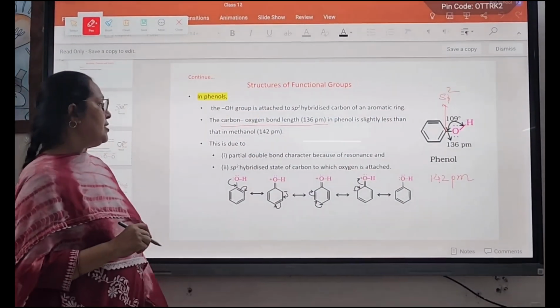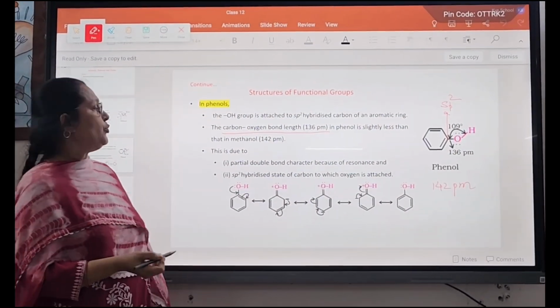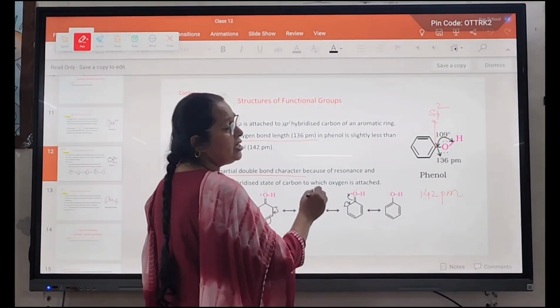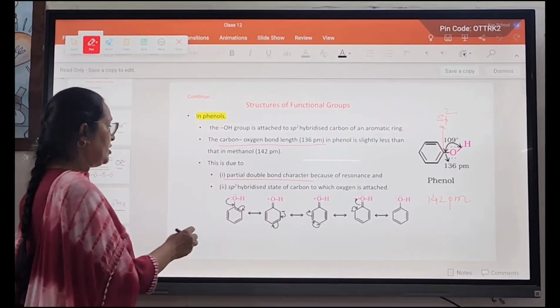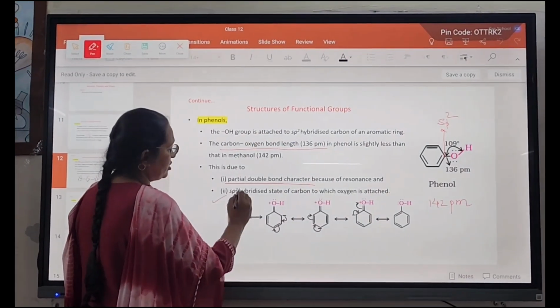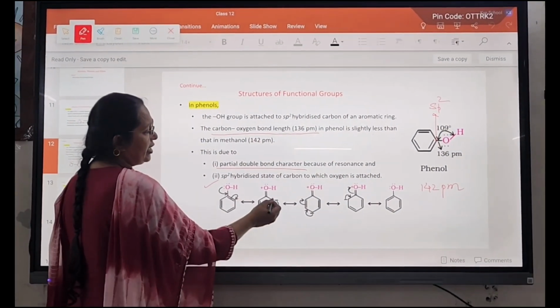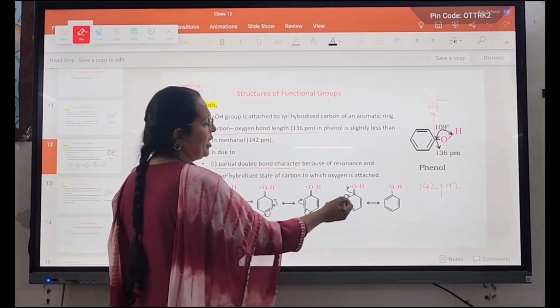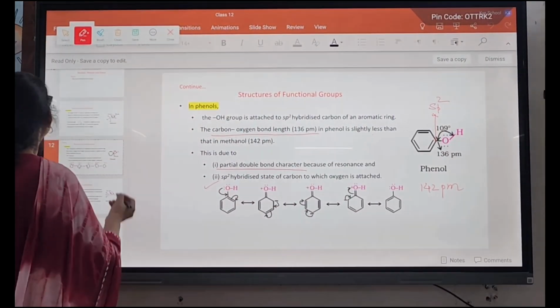What is the reason behind this? As I already told you, it carries partial double bond character, which is due to resonance. See the resonating structures of phenol. The charge can be dispersed at the ortho and para positions.